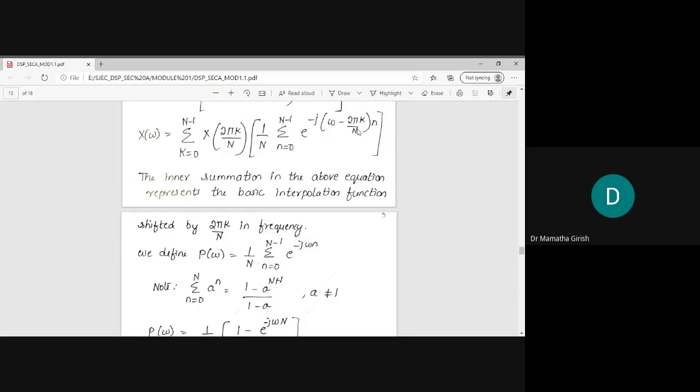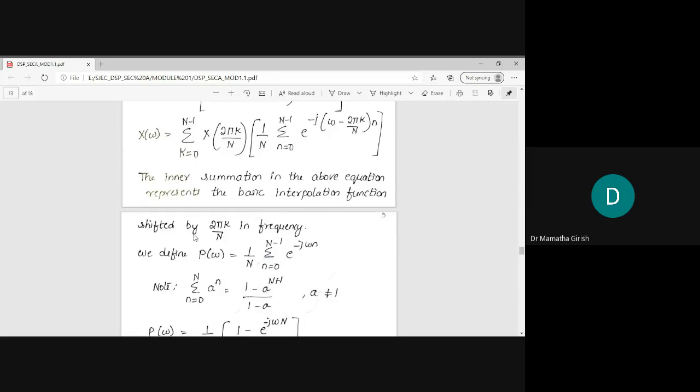Please note that I have left out this term, minus 2 pi by n times k. It means that if the interpolation function is shifted towards the right-hand side by 2 pi by n times k, I get this term.